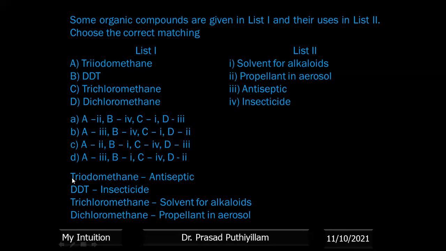Now DDT is an insecticide, which is 4, so B to 4. We got the correct answer. The remaining matchings: C, trichloromethane, is solvent for alkaloid, that is 1, and D, dichloromethane, is 2, a propellant in aerosol. So all of these match in option B.